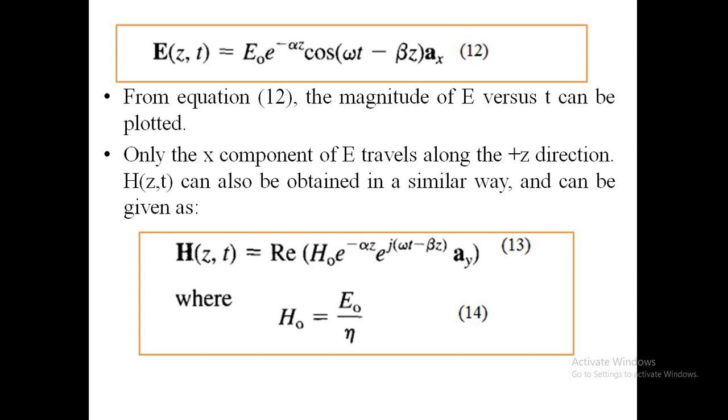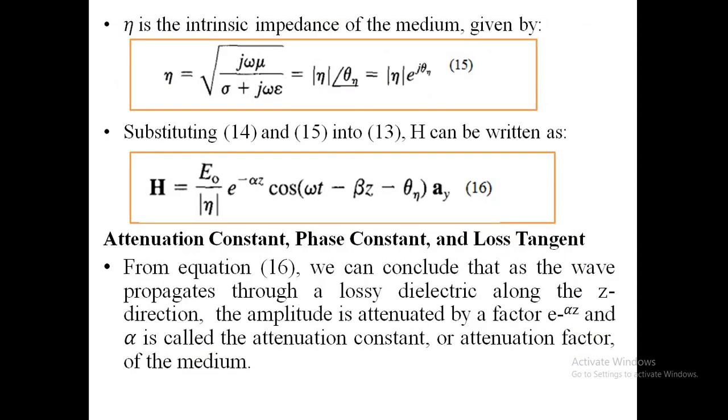And here the equation for magnetic field along z direction with respect to the wave propagation is given as in equation 13, and in equation 14 we have the relation between E naught and H naught, given as H naught is equal to E naught by eta, where eta is the intrinsic impedance of the medium, which is given in equation 15. Substituting the values of equations 14 and 15 in equation 13, we can get the magnetic field as represented in the below equation.